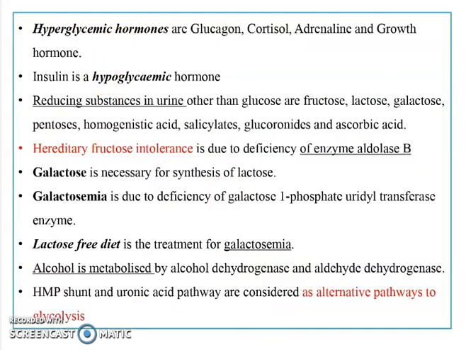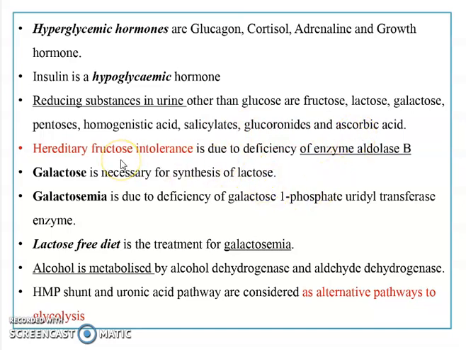Let's see what the hyperglycemic hormones are. They are your glucagon, cortisol, adrenaline, and growth hormone. And there is one hypoglycemic hormone, that is your insulin. Then aspirants, what are the reducing substances in urine other than glucose? They are your fructose, lactose, galactose, pentoses, homogentisic acid, salicylates, glucuronides, and ascorbic acid.